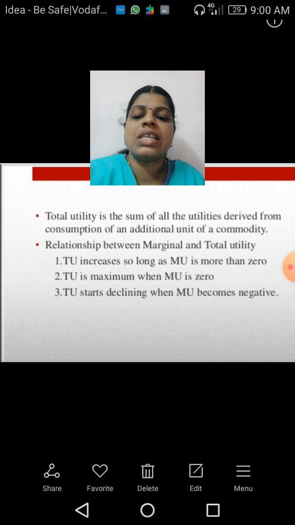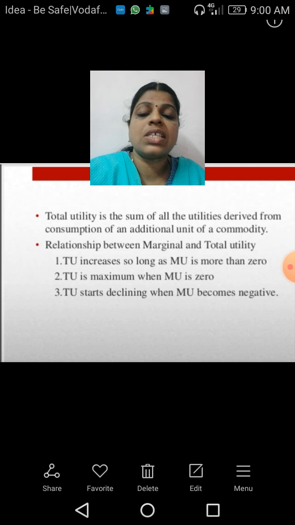The second one, total utility is maximum when marginal utility is 0. And the total utility starts declining when marginal utility becomes negative. I will show these three relationships through the schedule, how we can explain them.